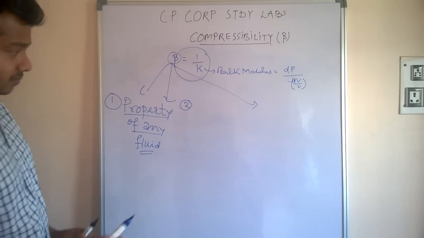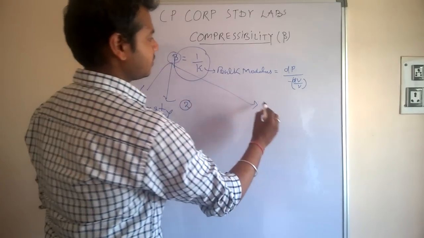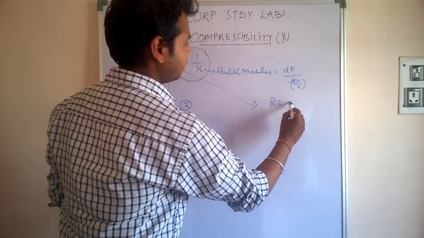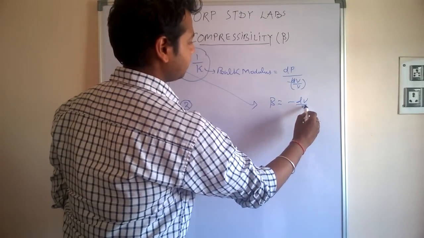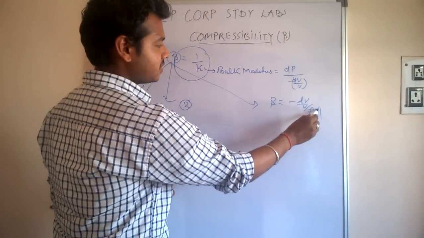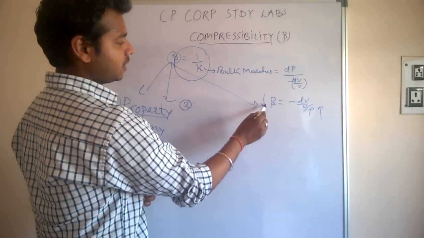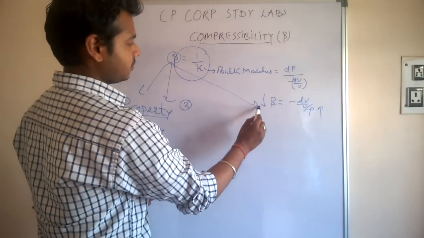Second, as you can see here, beta is equal to minus of dV by V by dP. As long as we increase the pressure, the compressibility of any medium goes on decreasing. This is the second point.